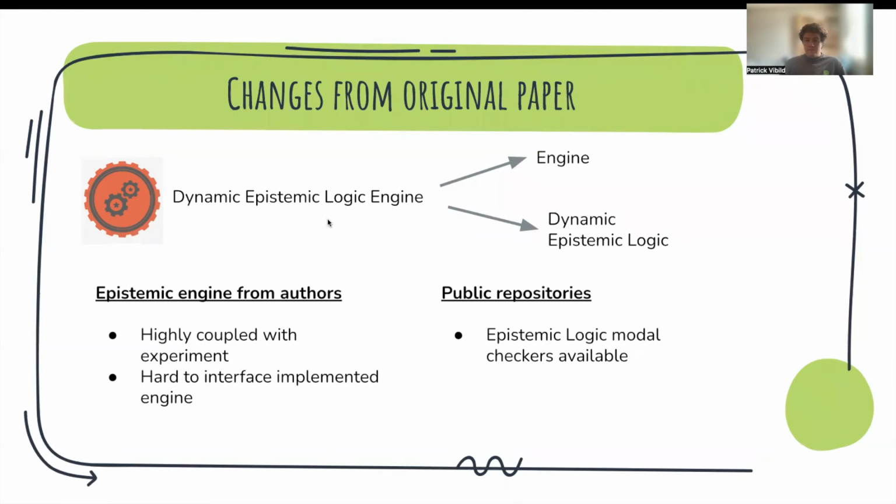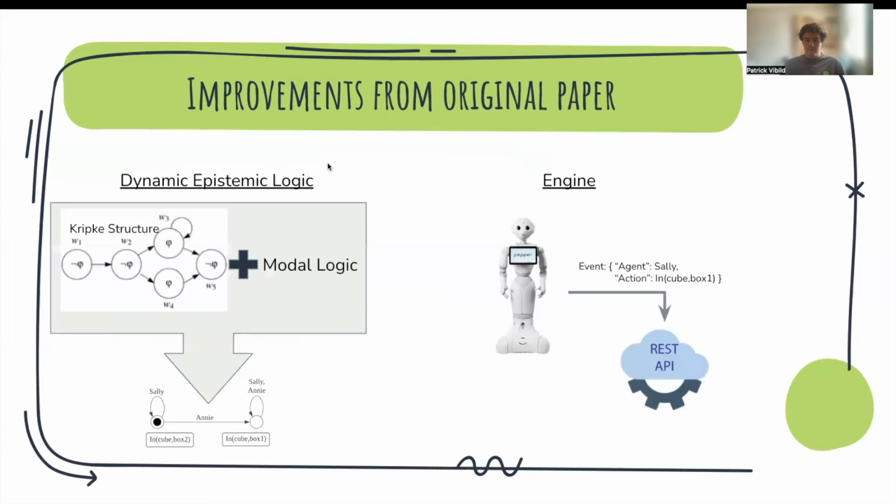The authors didn't publish any repository or any available code. However, in a more recent paper, they published an optimization of the epistemic engine, improving the runtime. However, this epistemic engine is highly coupled to the experiment, and the interface of the implemented engine is really hard to use in any other project. Also, we looked into public repositories and couldn't find any dynamic epistemic logic. We could find epistemic logic model checkers, but these have a top-down approach, while the dynamic epistemic logic engine has a bottom-up approach.